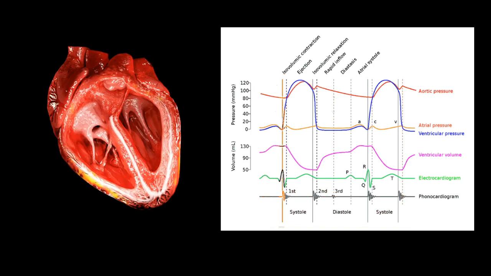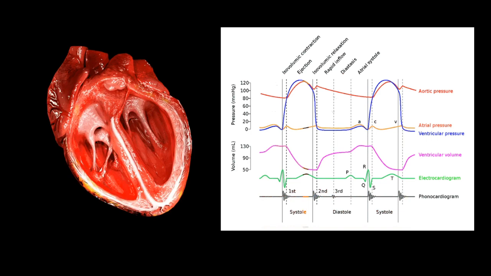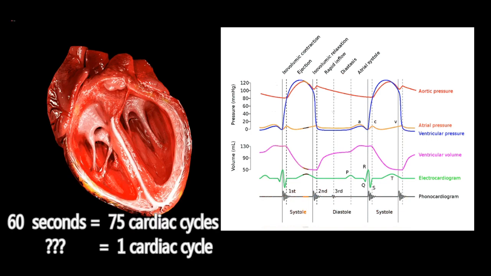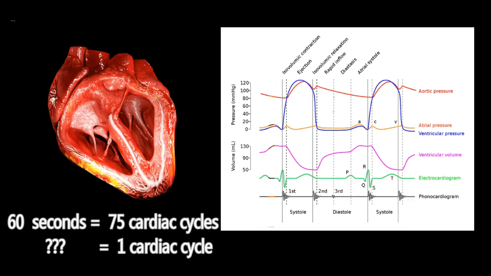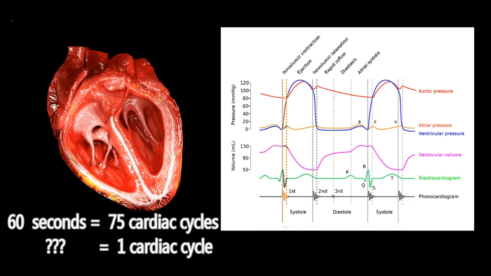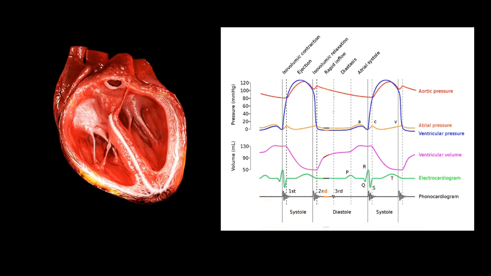Now one cardiac cycle takes about 0.8 seconds. From where did this 0.8 second come? You can imagine it like this: if a heart beats 75 times in 60 seconds, what time will it take to beat one time? 60 divided by 75 is 0.8 seconds. So one cardiac cycle takes about 0.8 second to complete one whole cycle.